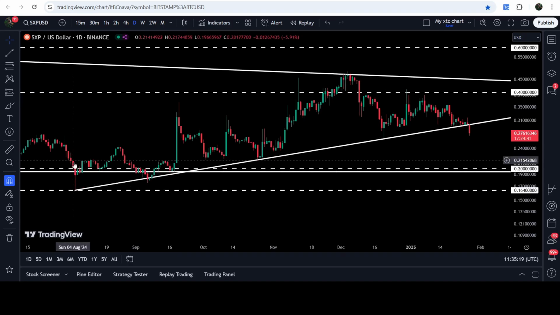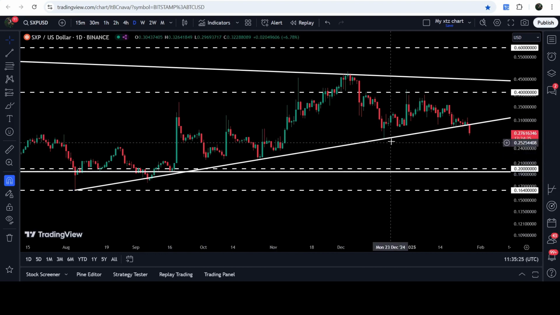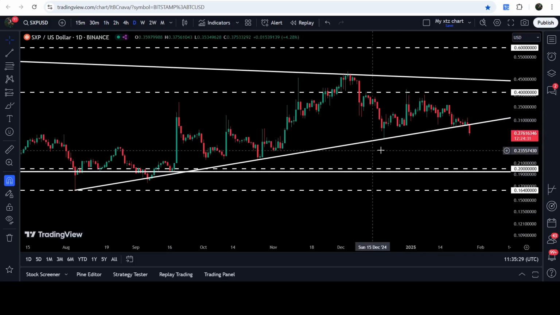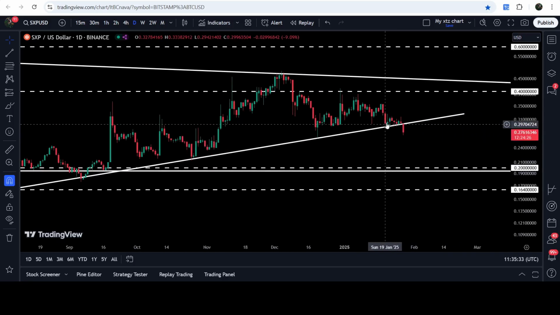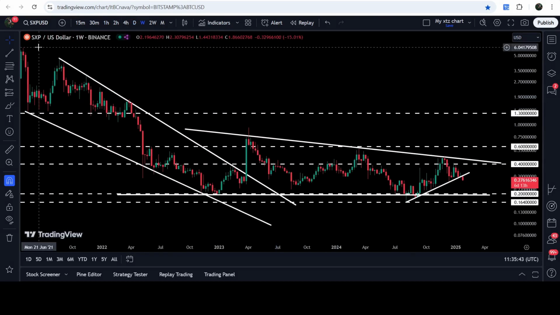And here you can see that this support was found here on 5th of August 2024. We had a bounce here, another bounce here, another bounce here, another bounce here, a short bounce here, and now we have broken down this support. Therefore, now it can be flipped into a resistance, and now we can expect that the price may test the support of this bigger triangle. And in today's video, we will analyze this move. I would also like to show you once again this previous breakout from this big and long-term falling wedge pattern as well.